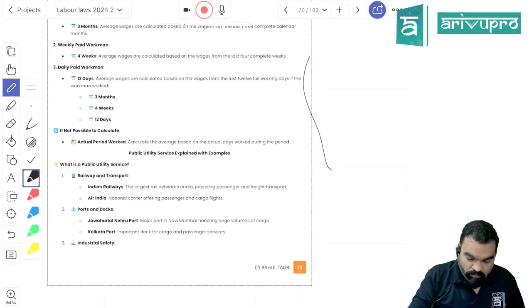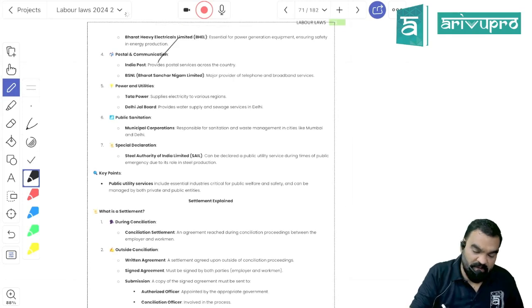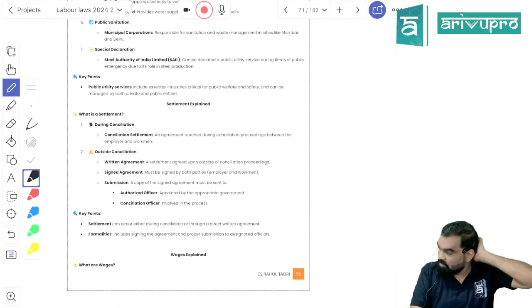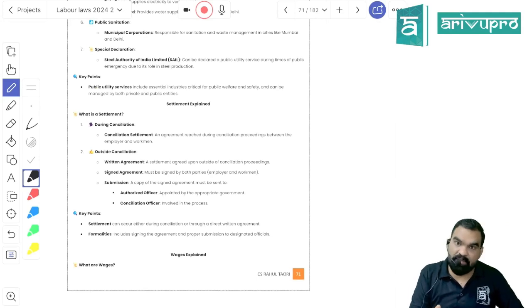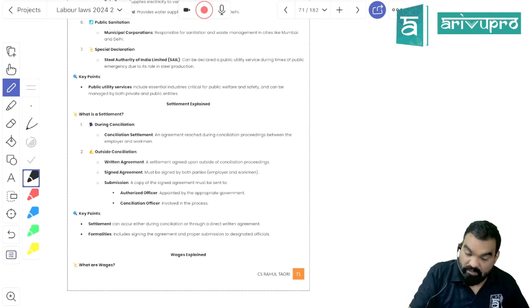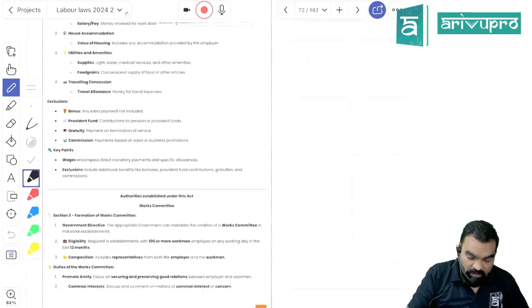Railways, ports, industrial safety, postal communication, power and utility will be treated as public utility services, and if you are willing to get into a strike in those services, 6 weeks notice and 14 days notice is mandatory, right? Otherwise your strike will become illegal, right?